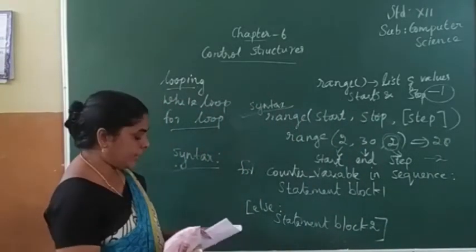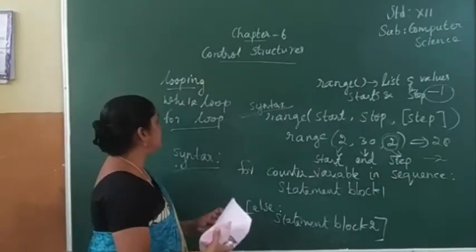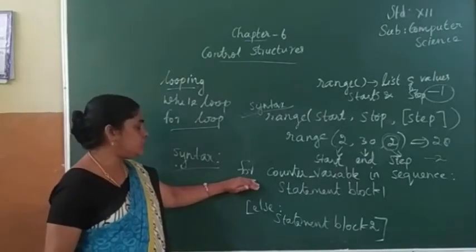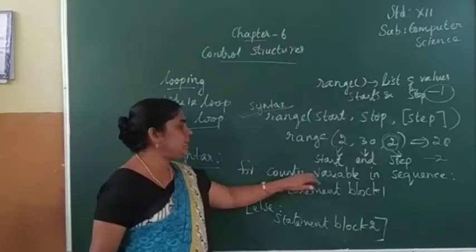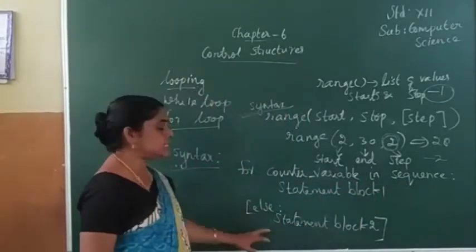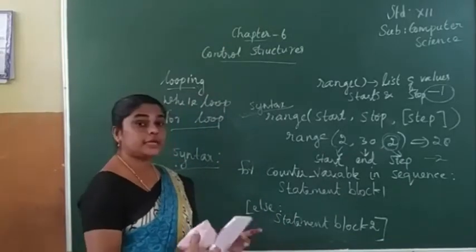Okay. So range is a function used in a for loop. Can you understand? Now the syntax for the for loop is: for counter variable in sequence, statement block 1, else, statement block 2. The else part is optional.